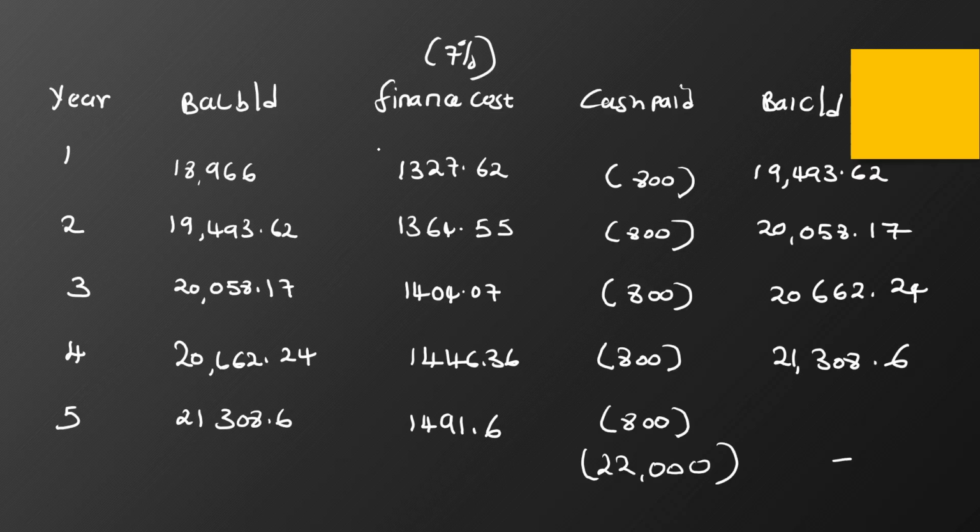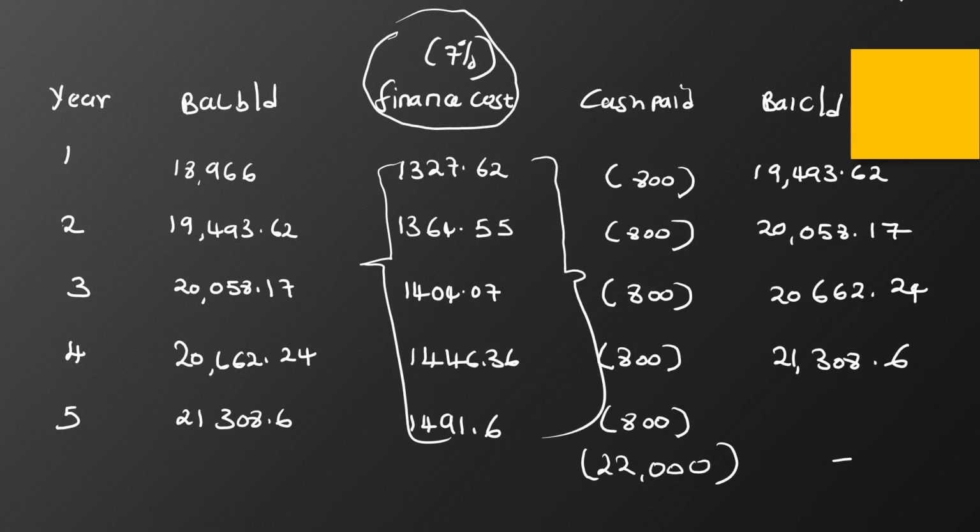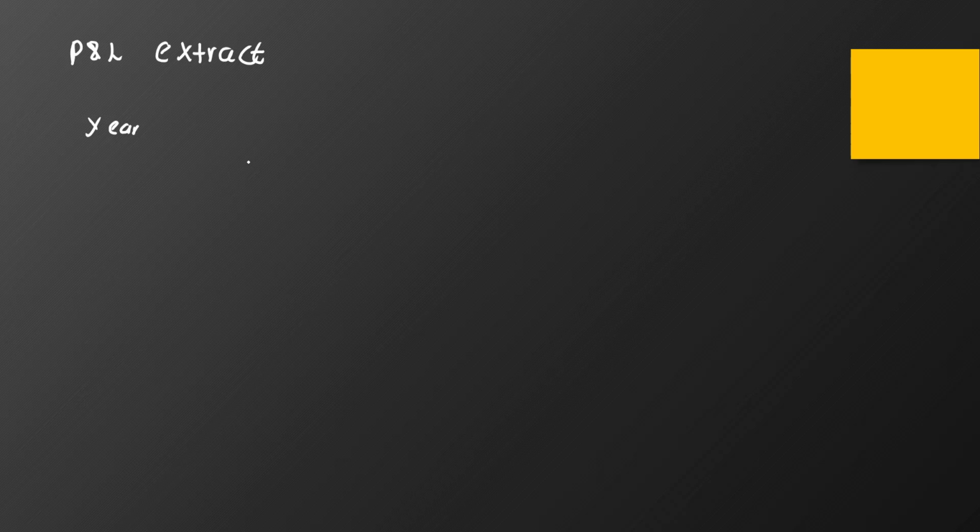So we have the P&L extract, the profit and loss extract. We have the year, and in the profit and loss, we are only going to recognize this finance cost at 7%. This is what we are going to take to the P&L. So let's go ahead and record that one. We have the finance cost. Remember, finance cost is an expense, so we have year 1, year 2, year 3, year 4, year 5.